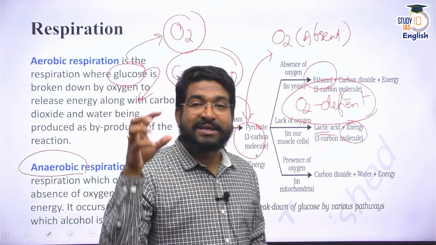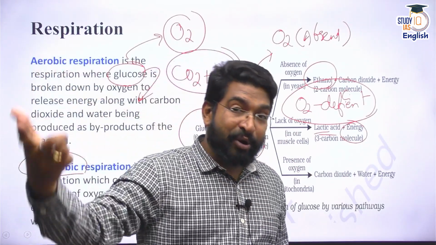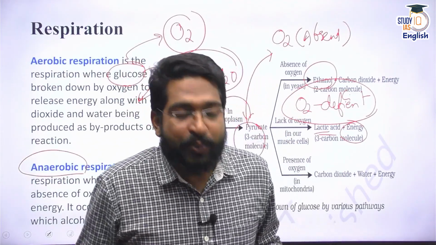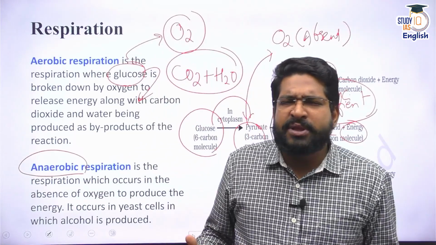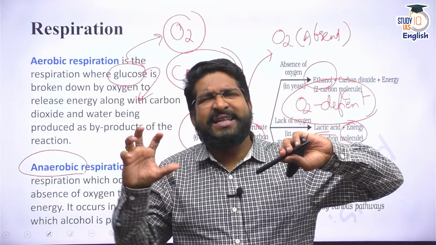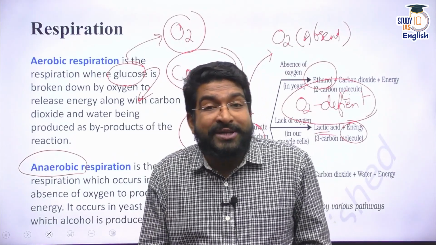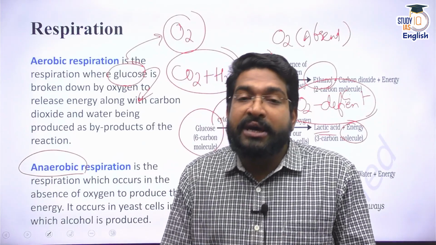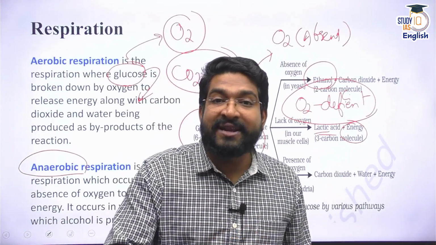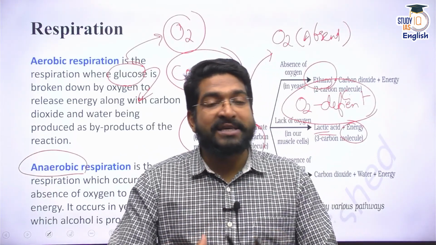This lactic acid is continuously stored in your muscles. It has to be broken down later on when oxygen is replenished back. That is why we get cramps. You must have seen, or that is why when I get up in the morning, I feel that my muscles are very tense, very stiff. Or when you work out, when you continuously run, you get cramps. These cramps are due to the process of anaerobic respiration by your muscles, where lactic acid has deposited, or lactic acid amount has increased.